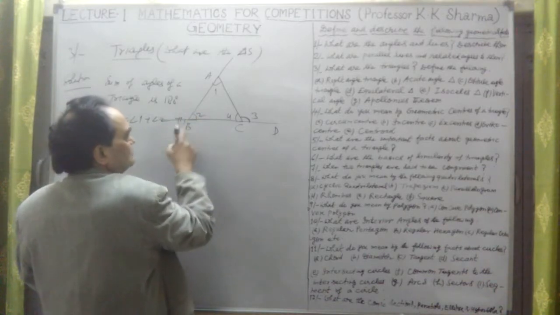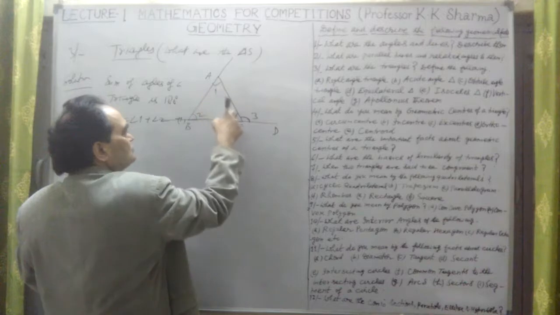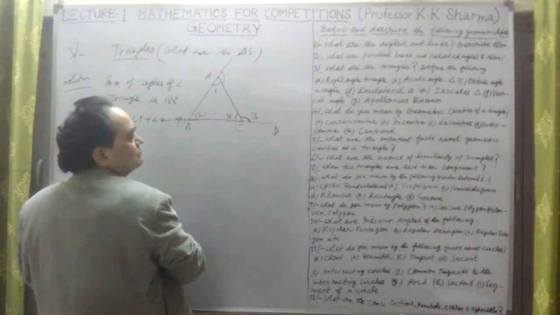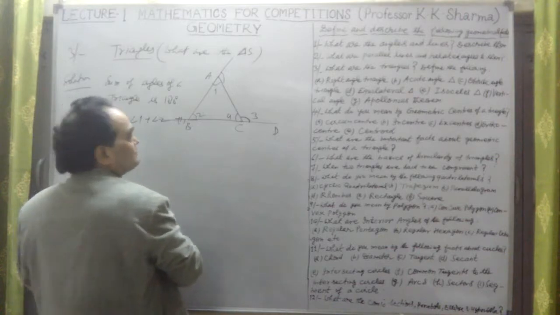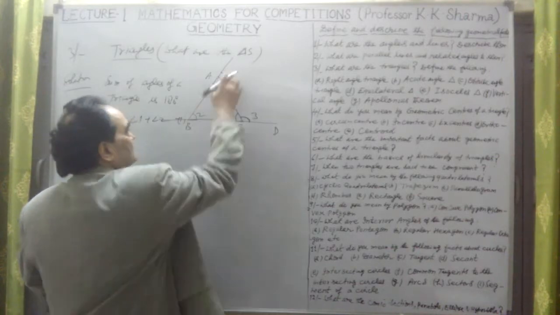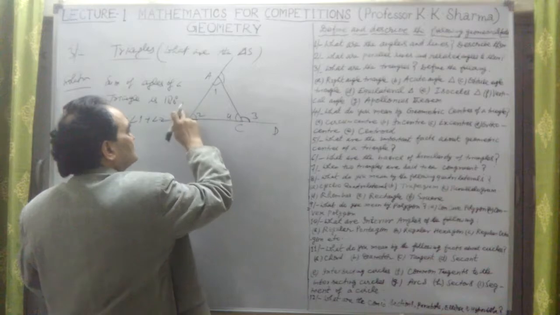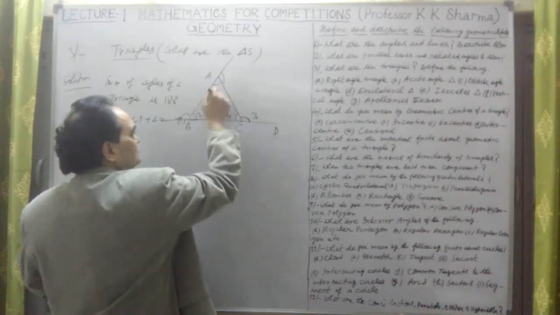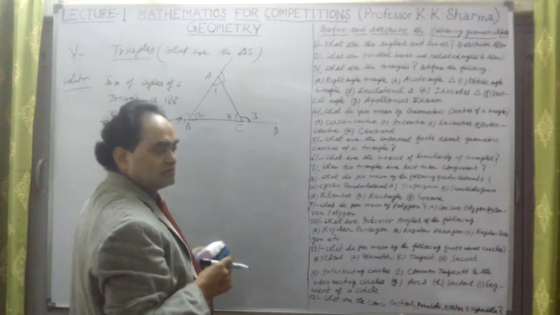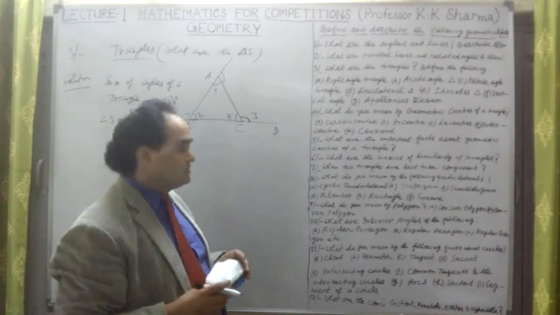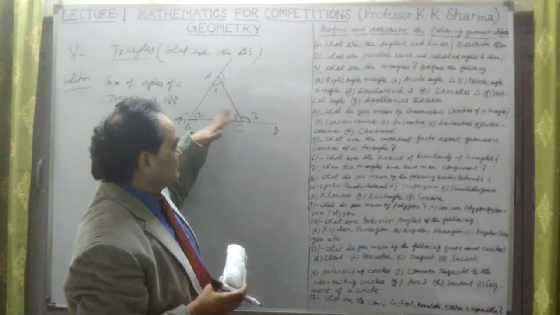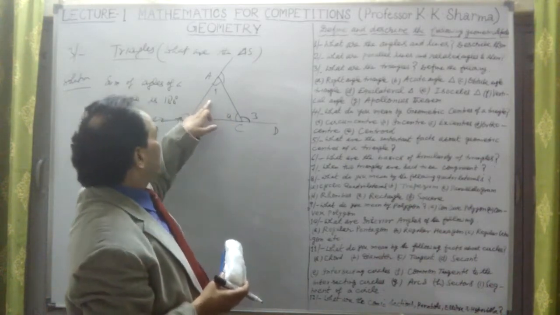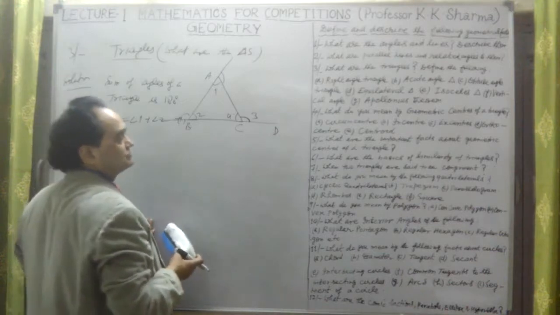If I extend this angle, it is equal to the sum of these two angles, vertically opposite angles. So this angle is equal to the sum of these two angles, and this one is equal to the sum of these two angles. This is this plus this, vertically, sorry, alternating, sorry, vertically opposite angle. No, we can say it is the sum of the two opposite interior angles.